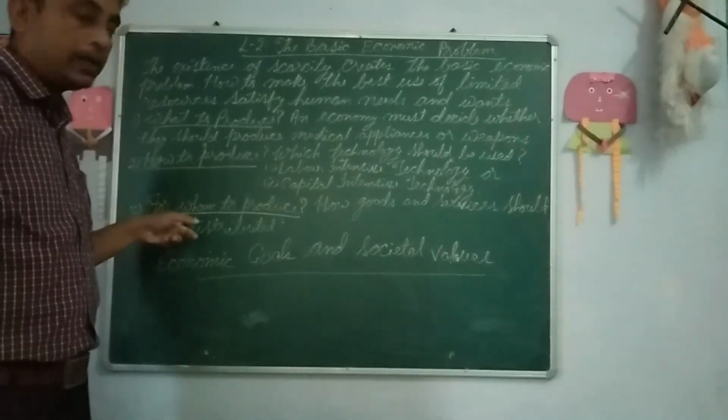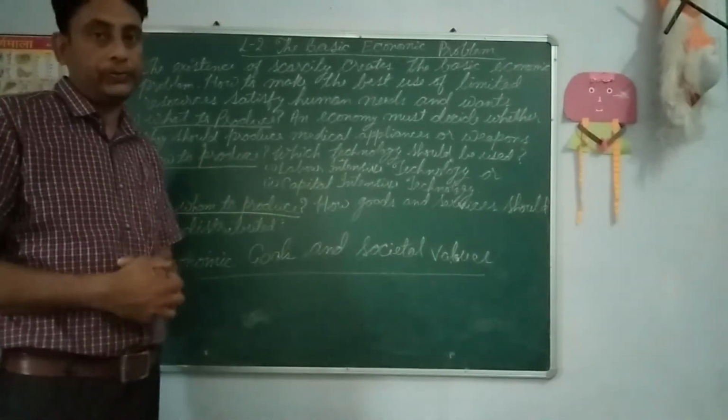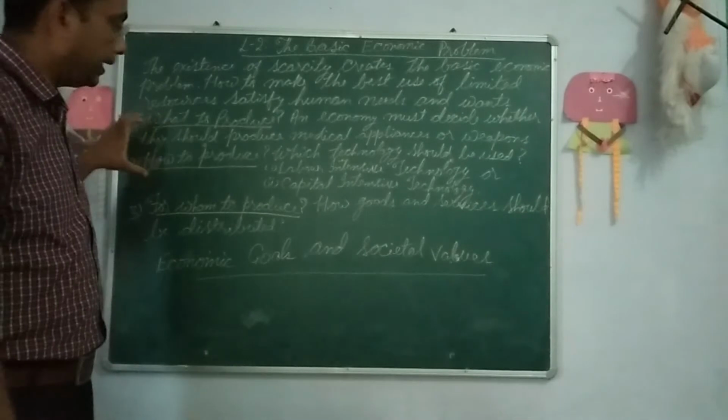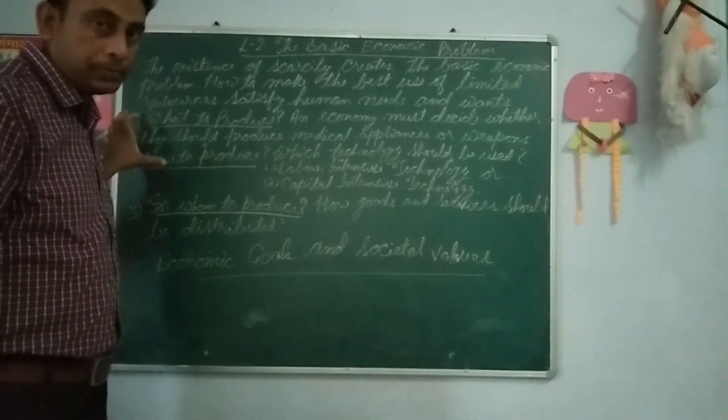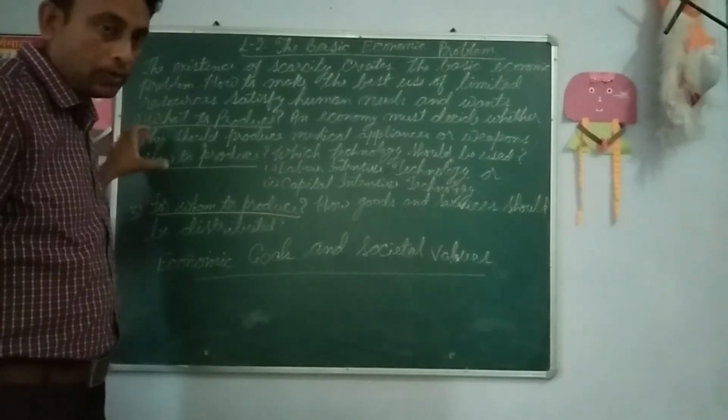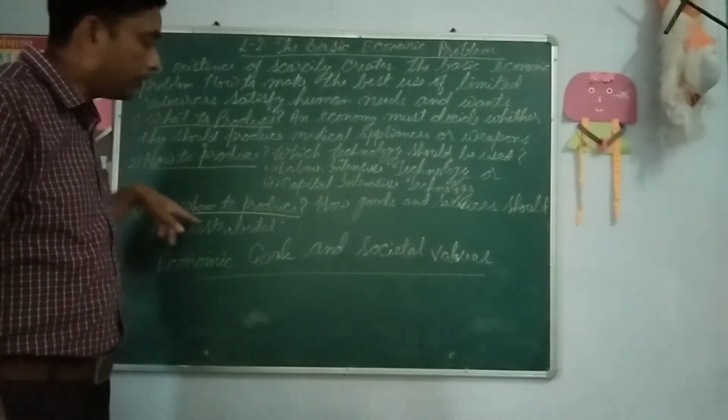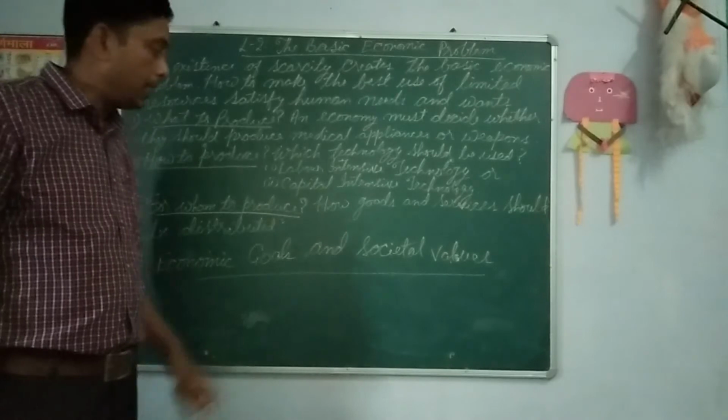Now the third problem is for whom to produce. If these two problems in an economy are solved, now the third problem comes, for whom to produce.